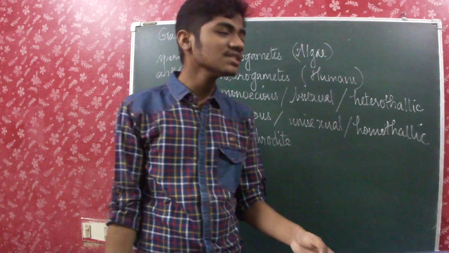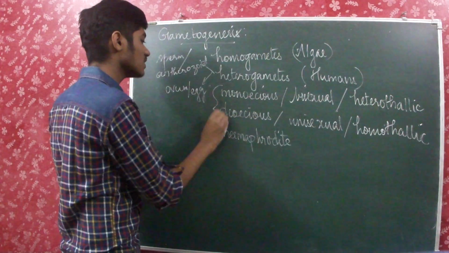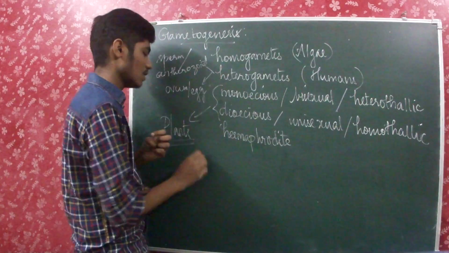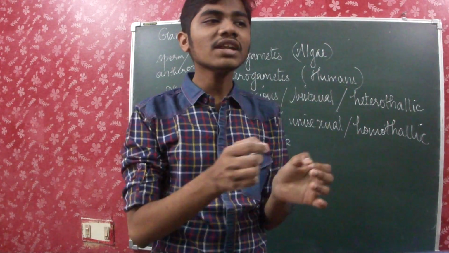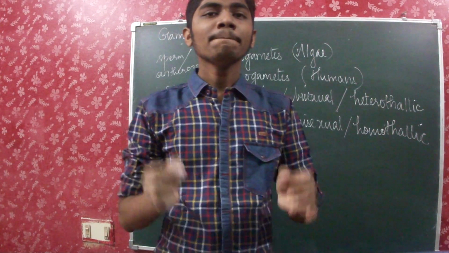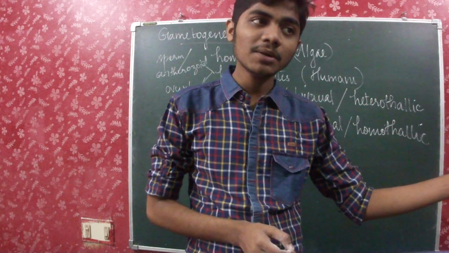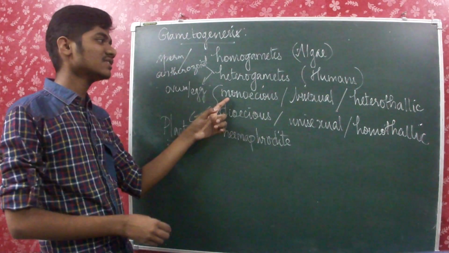And then what is monoecious? Monoecious is nothing but, if you take a plant, these two terms are exclusively meant for plants. So monoecious is nothing but, if you are taking a plant species, if that plant species bears male flowers on a separate plant and female flowers on a separate plant, it's known as monoecious.